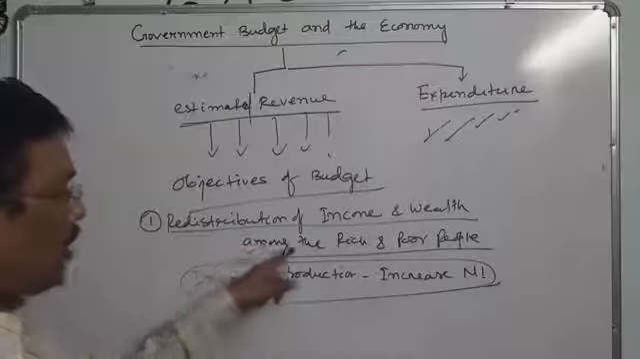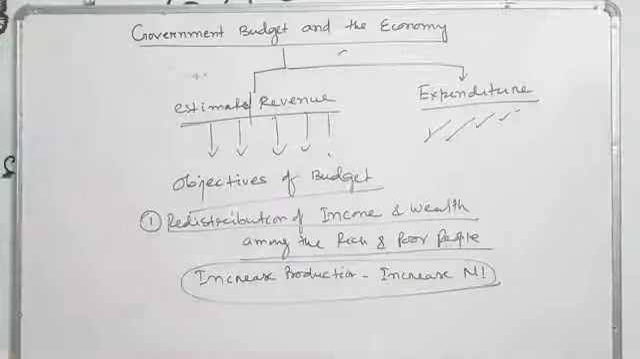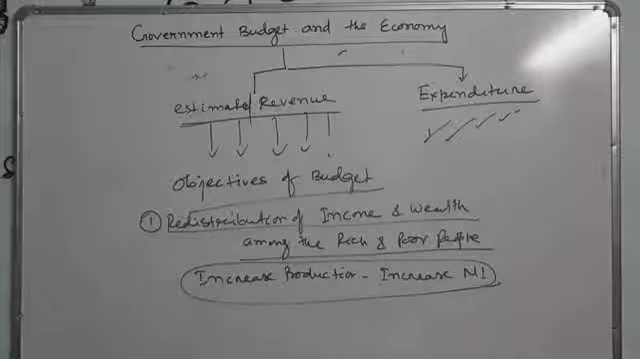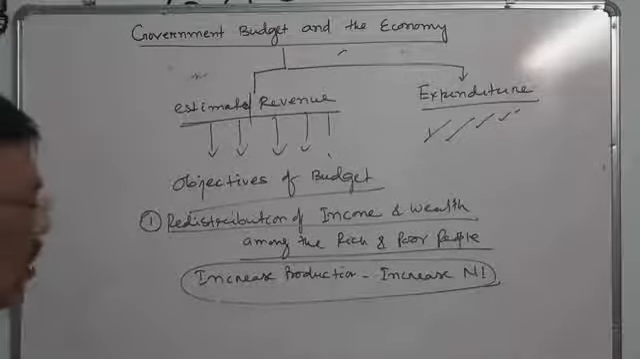so that the income which is generated should be redistributed among the rich section and the poor people. To some extent we impose tax, and the rich people have to pay more money. To some extent we give subsidies, so the poor people, or the weaker section of society, will benefit, and sometimes the government also gives subsidies.